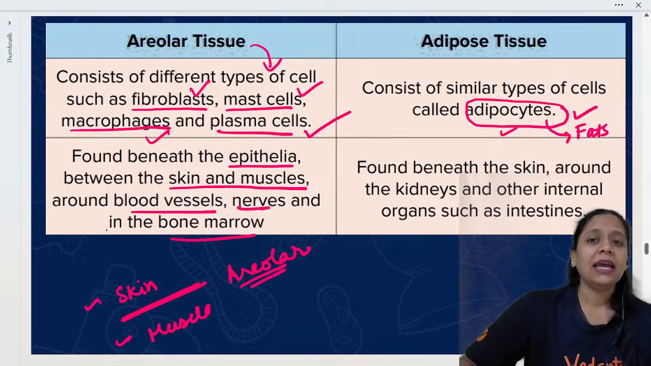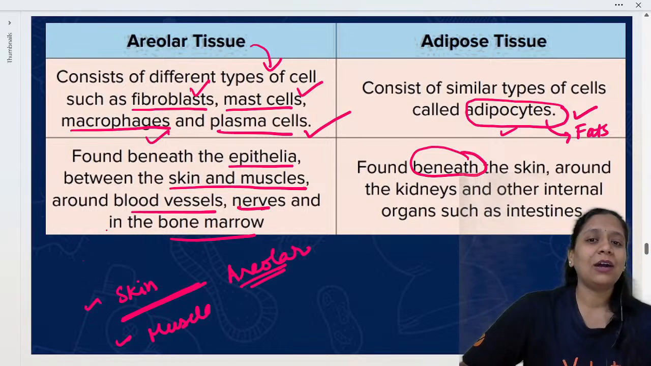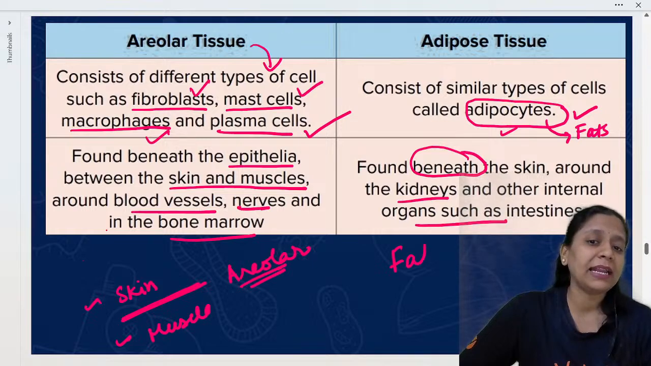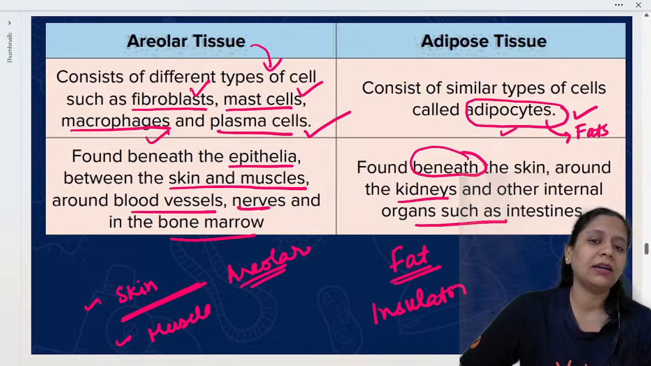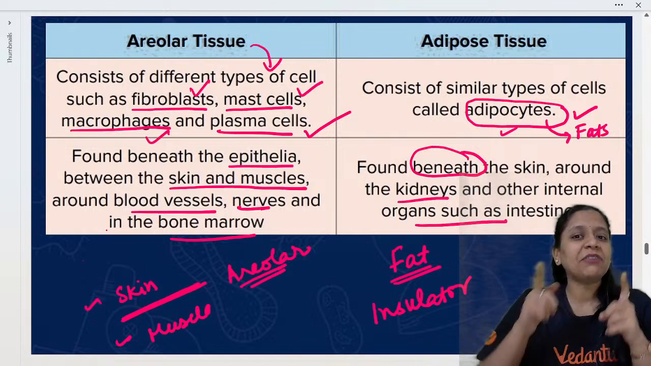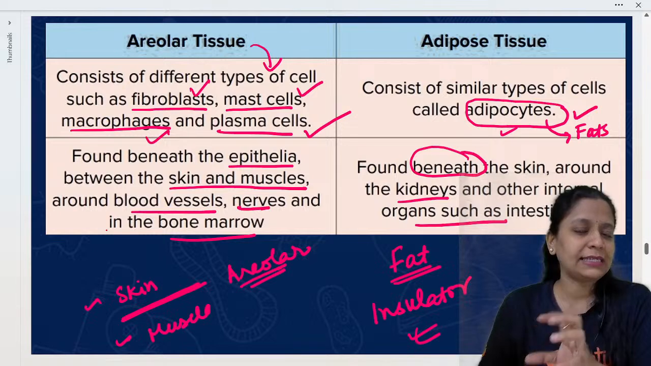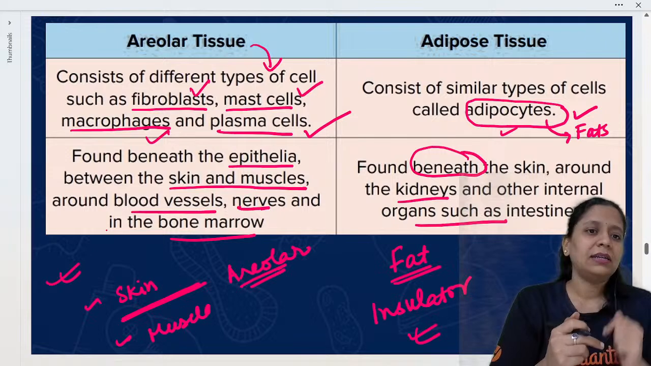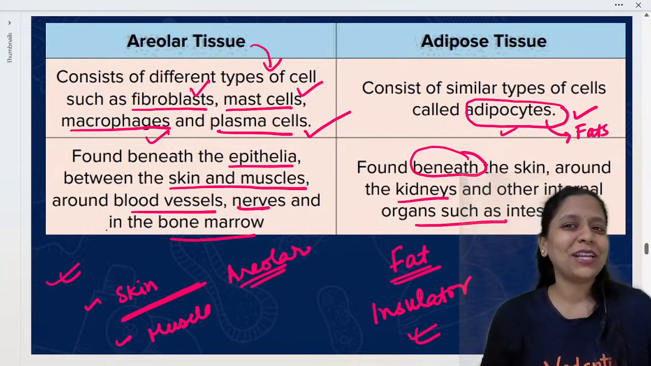Okay, and adipose tissue is beneath the skin, around the kidney, and between internal organs also adipose tissue is there. Mainly it is storing fat and it is acting like an insulator in adjusting temperature. It is acting like a shock absorber. So what is the main difference? Adipose tissue has fat storing cells, adipocytes, it stores fat. But areolar tissue is attaching the skin and the muscle, and other structures. Understood? Areolar and adipose tissue?